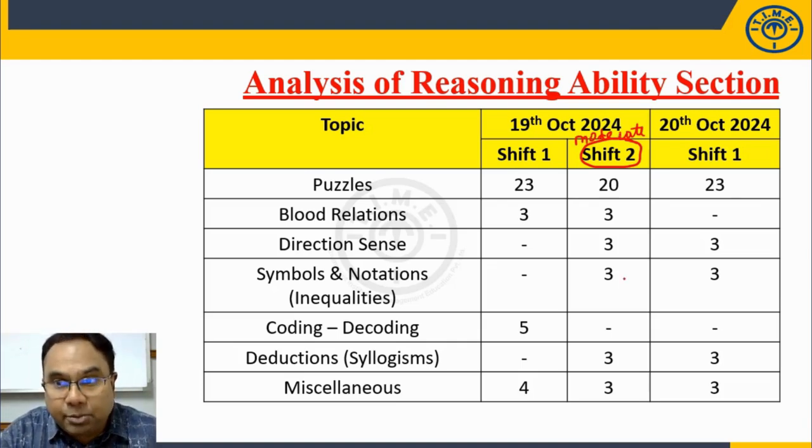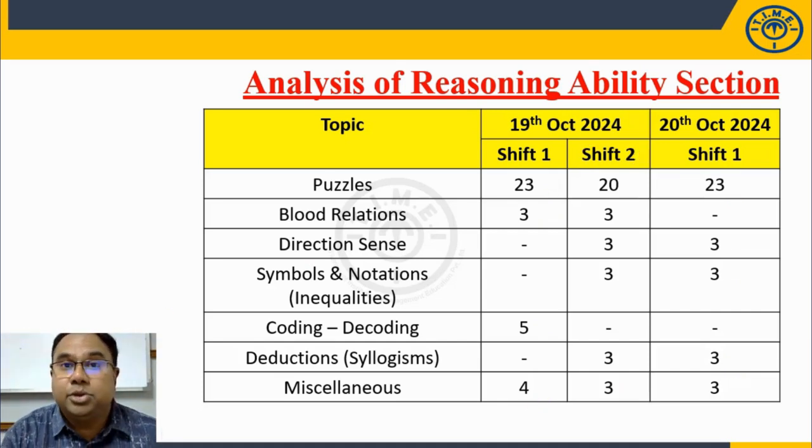Now if you observe, why I am saying this is moderate, particularly shift 2: there were more areas compared to shift 1. We have 4, 5, 6 question types that appeared. So with 20 minutes and so many question types, that also made the paper more moderate.